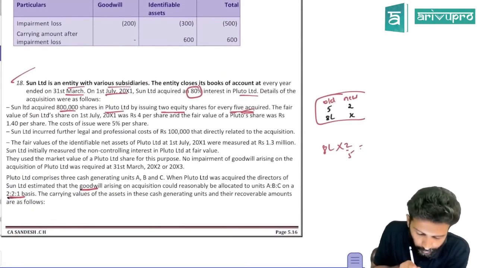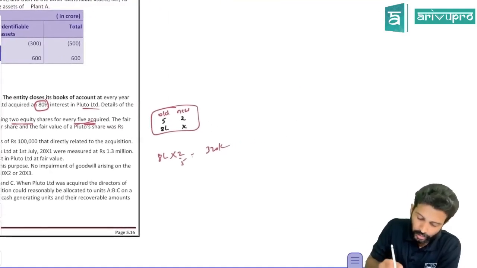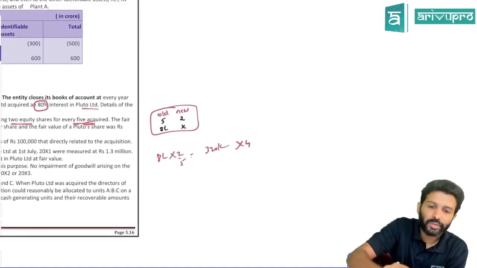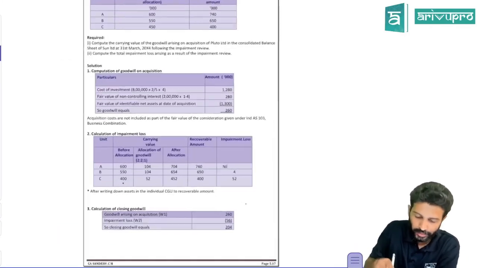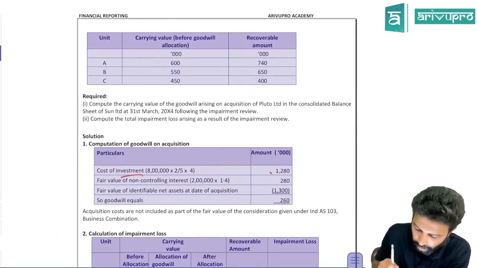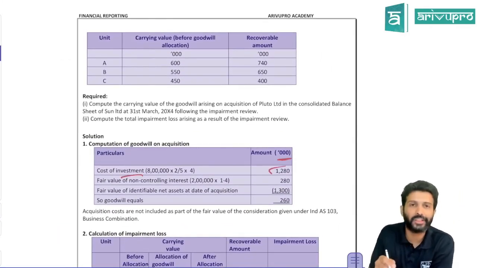And the value of a Sun share is 4 rupees. So they're issuing 3,20,000 shares and the value of one share is 4 rupees. That means the total value of PC is 12,80,000. This is helpful for our goodwill. Cost of investment or PC is 12,80,000. All these numbers are in thousands.